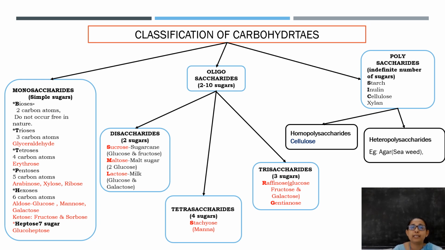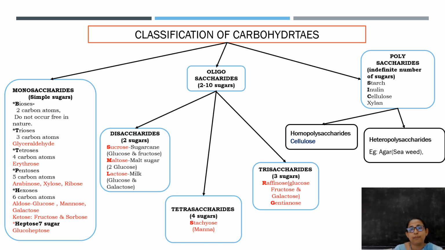And these monosaccharides can again be divided into different types based upon the number of carbon atoms and based upon the functional group present. Based upon the number of carbon atoms, if it contains two carbon atoms in the single sugar moiety, it is known as biose. If it contains three carbon atoms in the particular monosaccharide unit, it is known as triose. If four carbon atoms are present, tetrose, five carbon atoms, pentose, and so on.